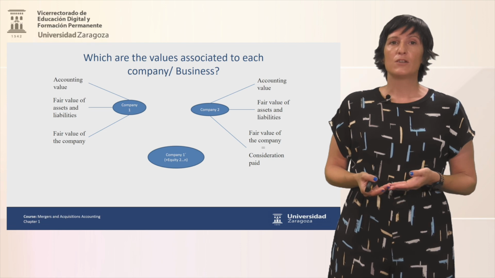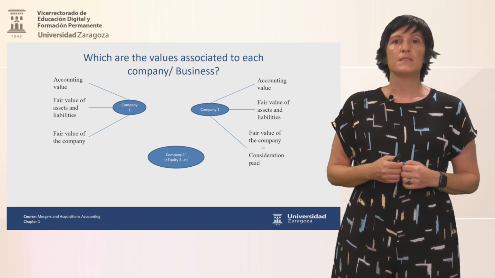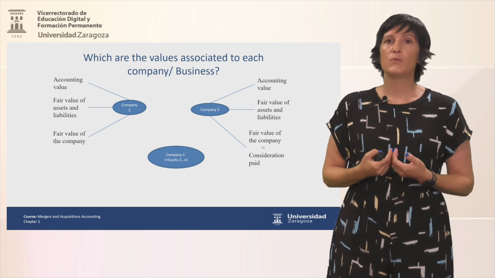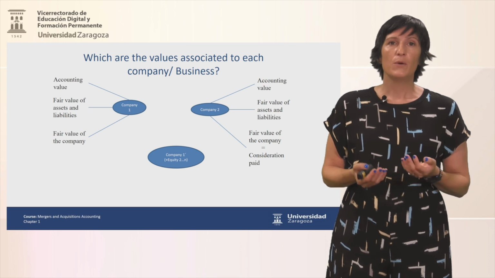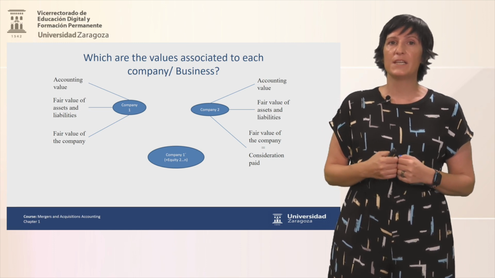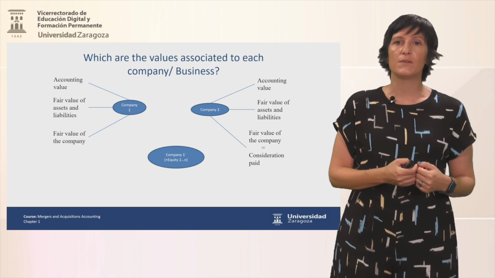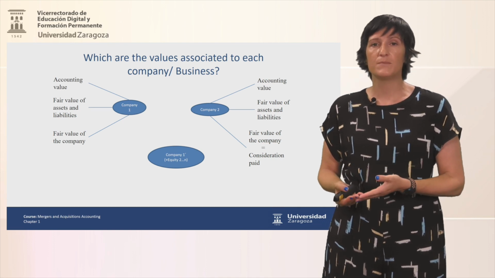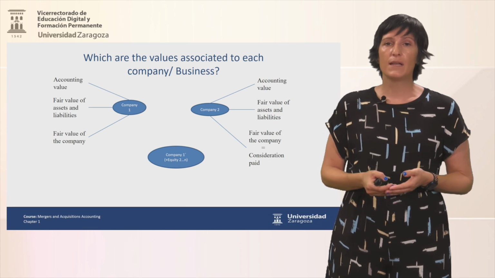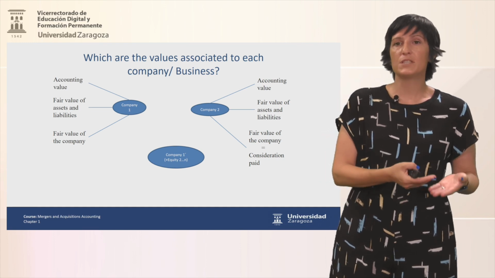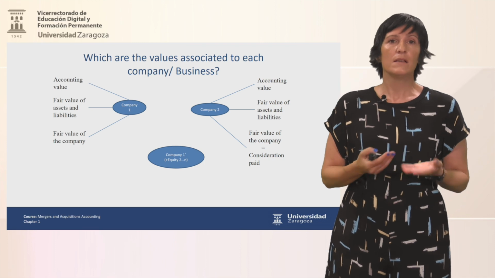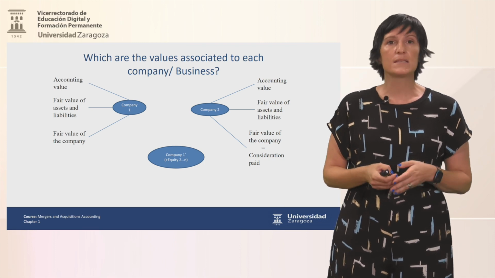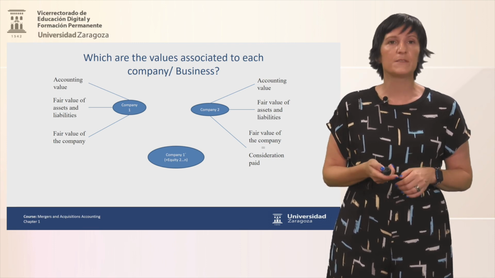This fair value of the company links in business combination with the amount we pay for a business. We have two ways of obtaining the cost of the business combination. On the one hand, identifying how much we pay in terms of cash. On the other, identifying the quotation price of the shares. And so, two ways are used to obtain the cost of the business combination.